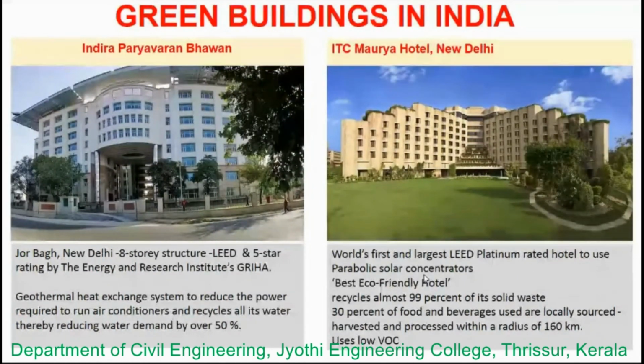Next type of building is the Indira Paryavaran Bhavan. This is located at Jor Bagh, New Delhi, and it is an 8-story structure. It is LEED Platinum certified, and it is also BREEAM certified with a 5-star rating. BREEAM is with respect to stars. It has different levels like 1-star, 2-star, 3-star, 4-star, and 5-star. So this is a 5-star rating.